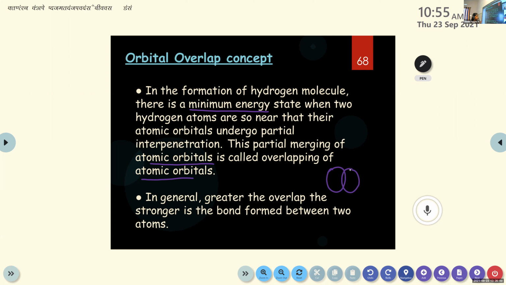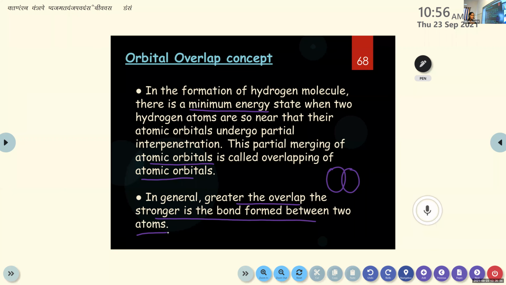And in general, greater the overlap, the stronger is the bond formed between two atoms. So this overlapping is directly proportional to the strength of the bond. The greater the overlap between the two atoms, the stronger will be the bond formed between them. Clear? In the formation of hydrogen molecule, there is a minimum energy state when two hydrogen atoms are so near that their atomic orbitals undergo partial interpenetration.